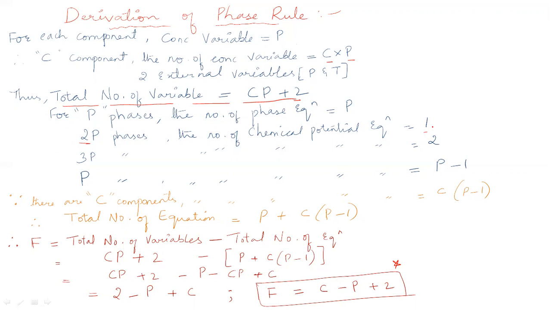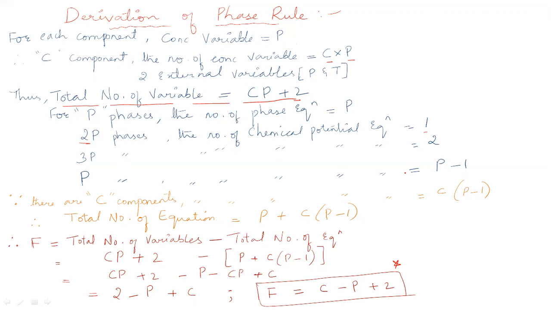Whatever the number of phases you have, the number of chemical potential equations is that number minus 1. If 2 phases are there, you get the value 1. If 3 phases are there, you get the value 2. So in general, for P phases, the chemical potential equations will be equal to P minus 1. Whatever the P value is, you subtract 1 from it, and therefore you get the number of chemical potential equations.